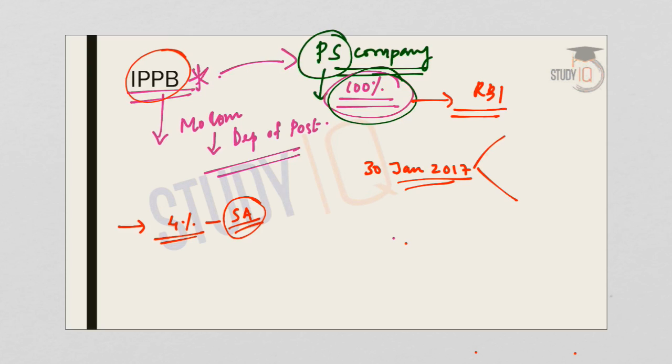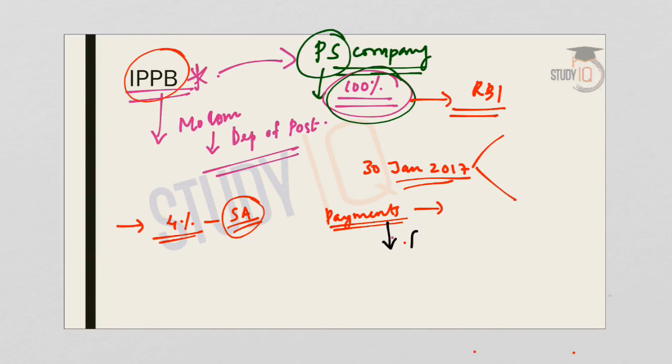Now, in the context of IPPB, let us understand what is a Payments Bank. Payments Bank is also a very important topic for your UPSC preliminary examination. Payments Banks are non-full service banks. It means that it does not provide all the services that are provided by a normal commercial bank. Their main objective is to accelerate financial inclusion.